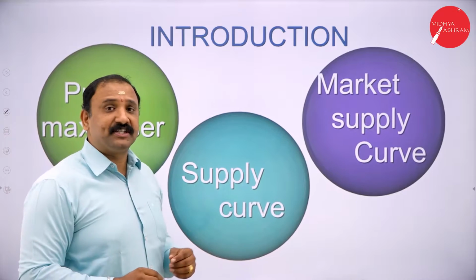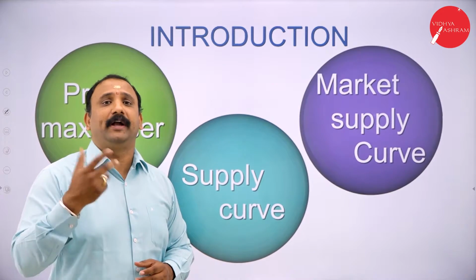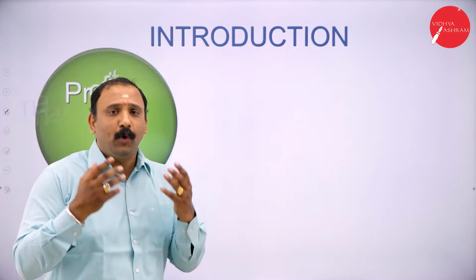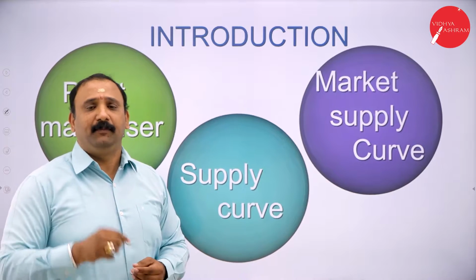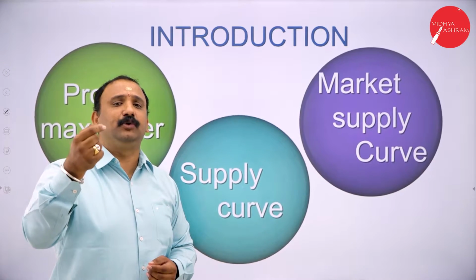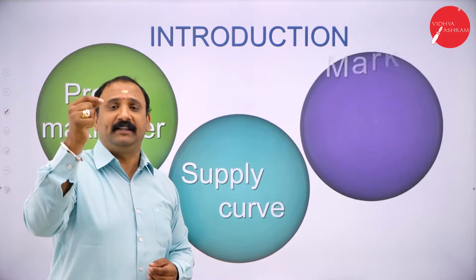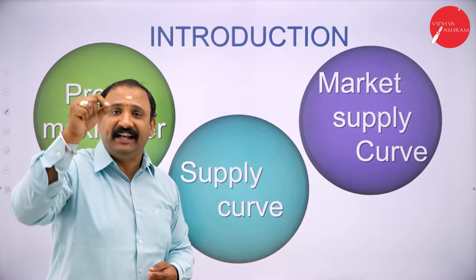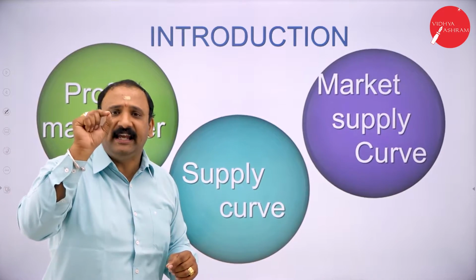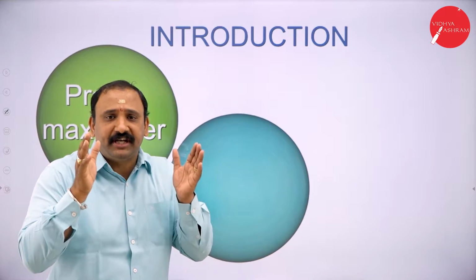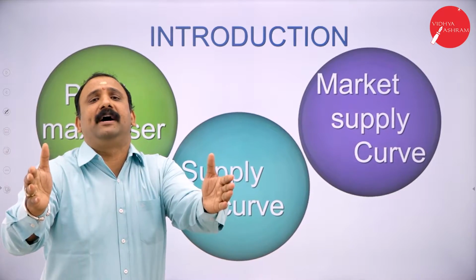Moving forward, supply curve. Whenever we talk about supply, it's quite interesting. Why? Because who is the person supplying the product to the market? Many times people answer that it is the company itself. That is quite right, but then we need to understand the intricacies behind it. Supply curve means the general availability of the product in the market at any given point of time.